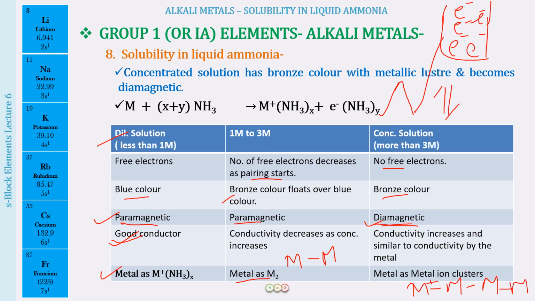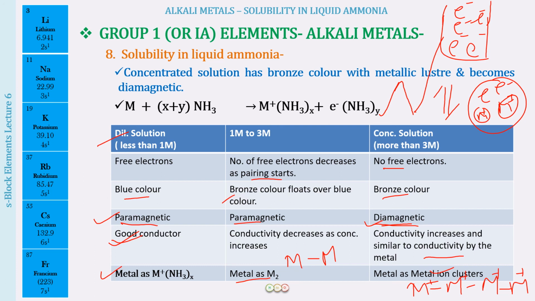So you all know that in metallic bonding we have a sea of electrons into which we have the cations, right? And there are metallic bonds present. So this is what is happening in the concentrated solution. We have metal ion clusters. The properties become as if it was a metal only, and therefore we see that the conductivity also increases to a level that we see in the metal itself.